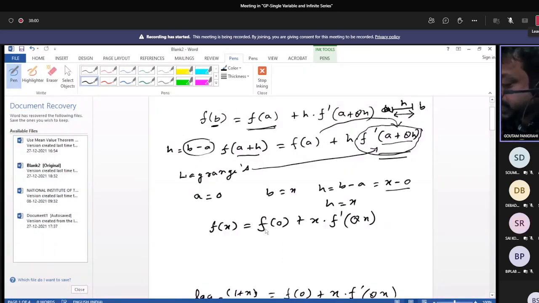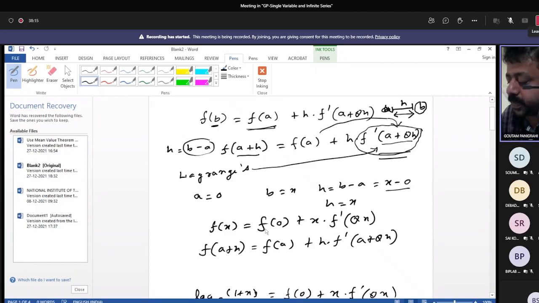So instead of writing f(b), you can easily write f(a plus h) equals f(a) plus h into f dash (a plus theta h). Now is it clear? Yes, sir.